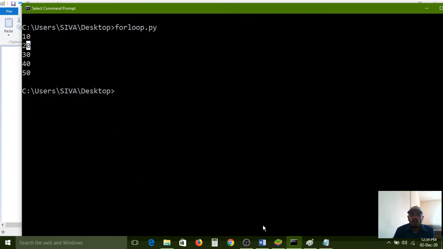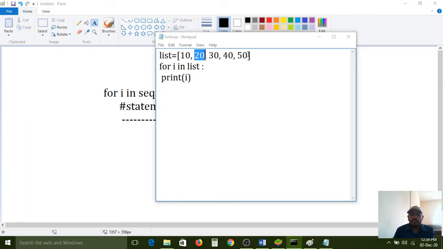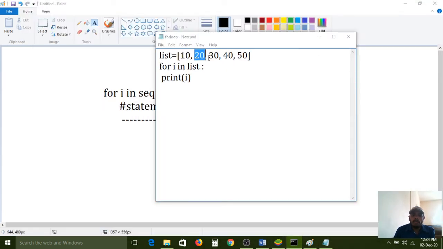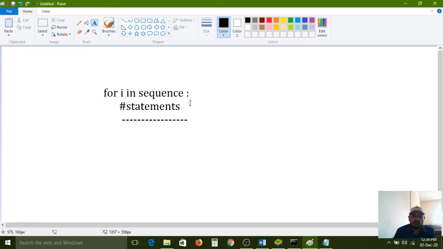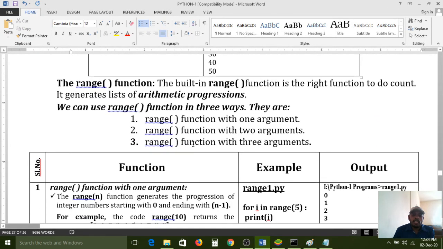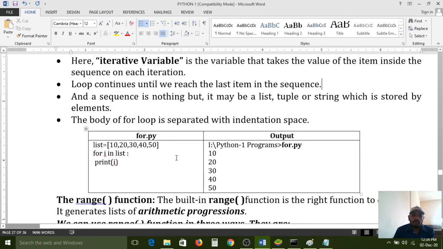And like that, how many values do we have? We have 5 elements, so those 5 elements it will represent on the screen. After that, the control will come out of the for loop. After all the elements are complete, automatically the control comes out of the for loop. So that is the process of the for loop. Here I have given the same example.